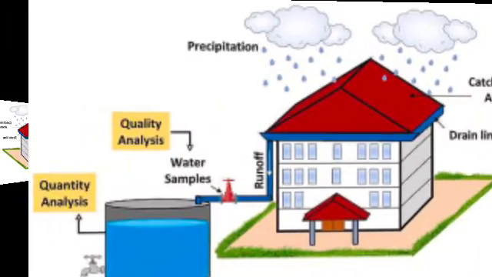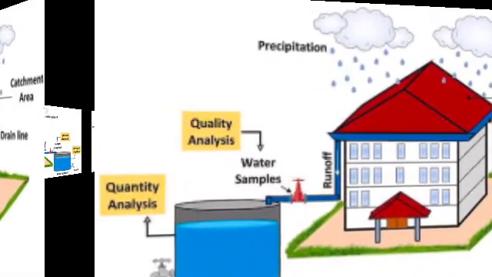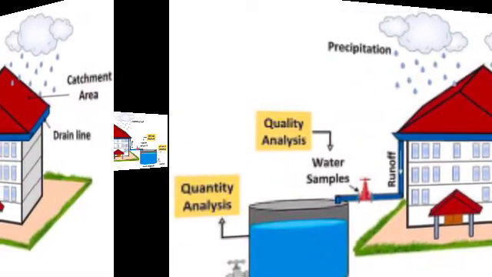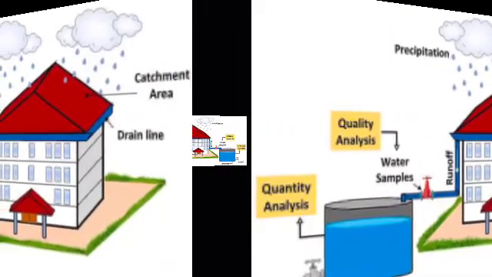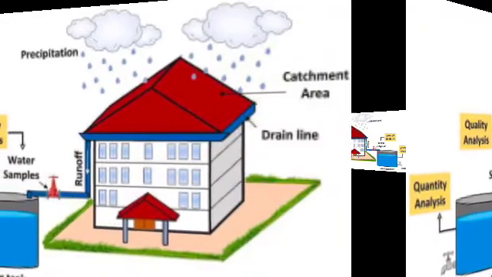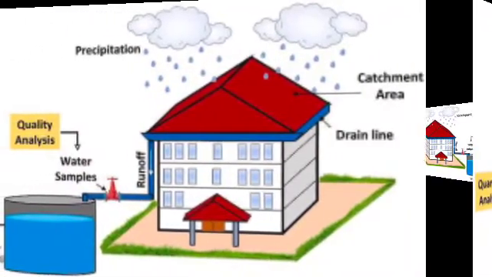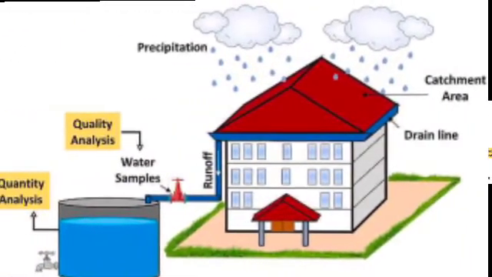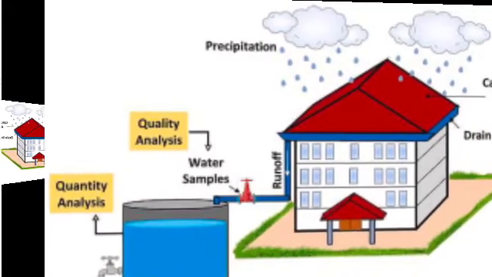Rainwater harvesting. We can increase the availability of water by collecting rainwater and storing it for future use. This collection of rainwater is called rainwater harvesting. The basic idea of rainwater harvesting is to catch water where it falls.